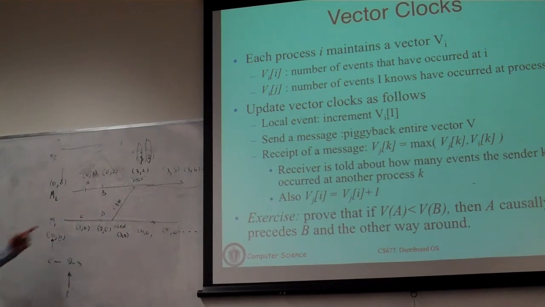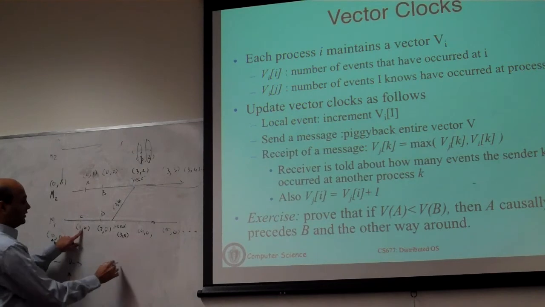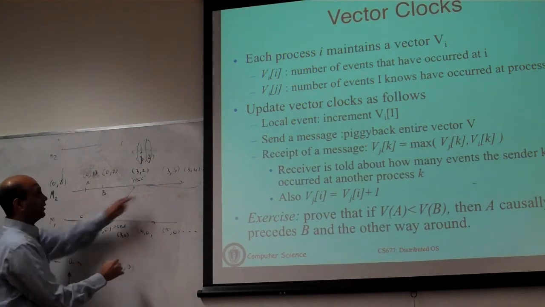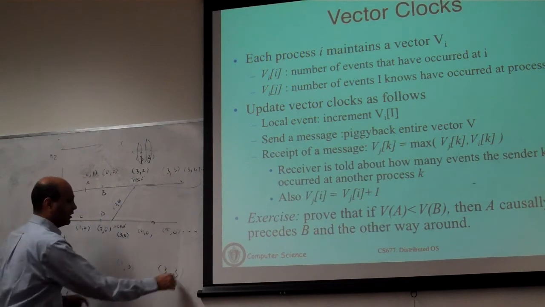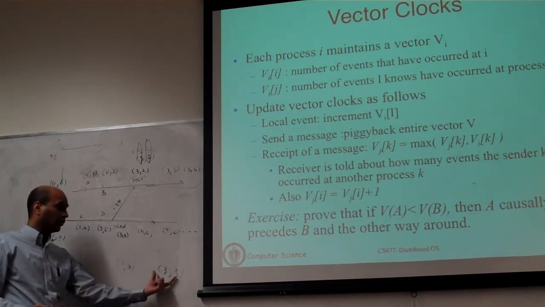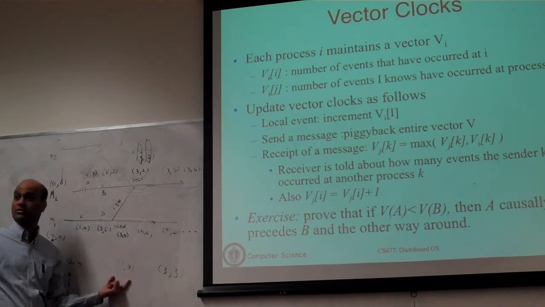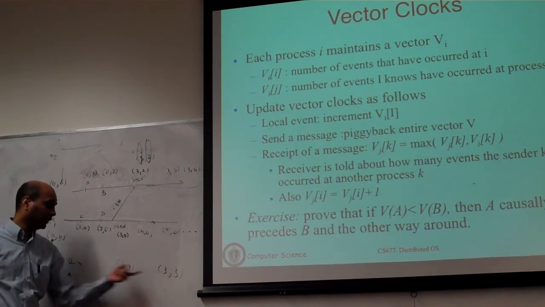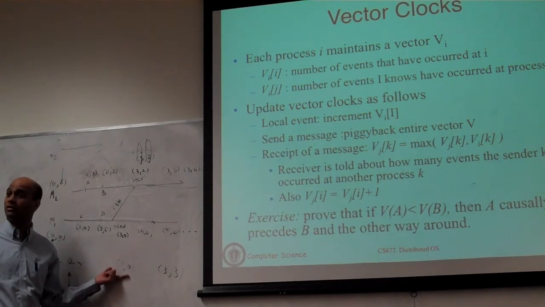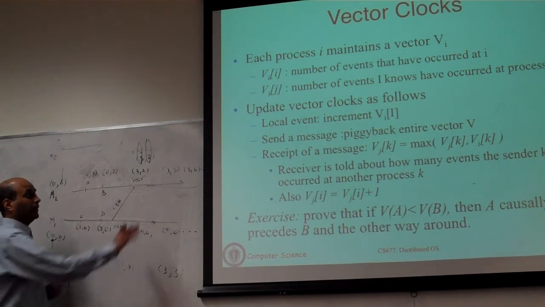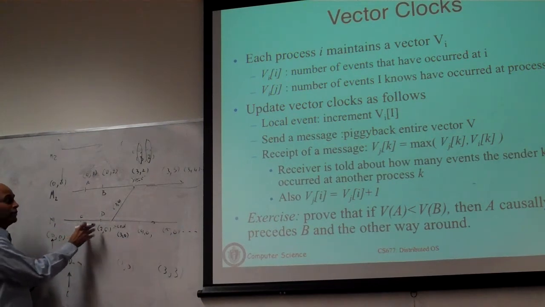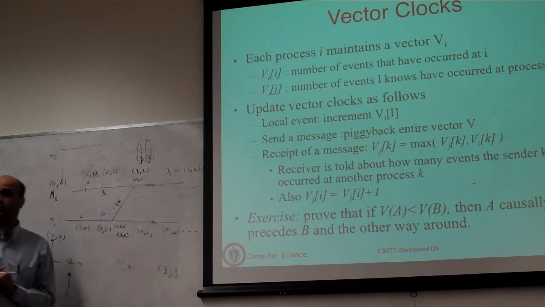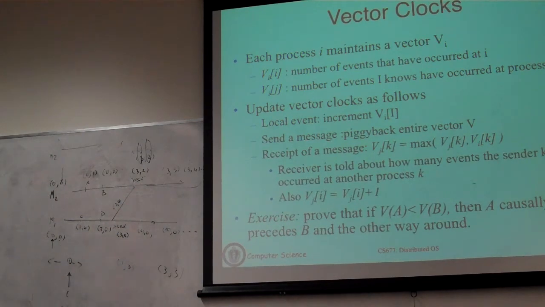Okay. And you can compare the clock values. You can take this event, which is 1, 0. You can take this event here, which is 3, 3. And you can ask, is this vector clock value greater than this one? Yes. Okay. All elements of this vector are greater than all elements of that vector. So you still have the property that all these events, if you look at the vector clock values, they'll all be less than these ones. Okay?